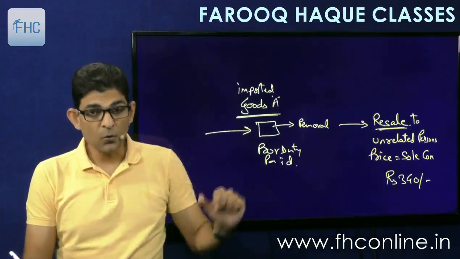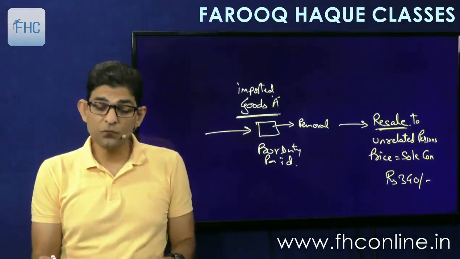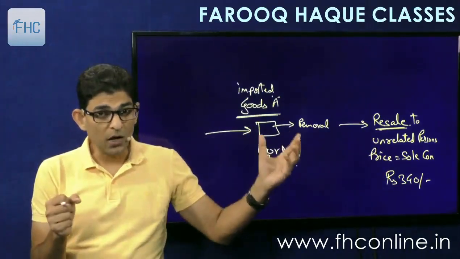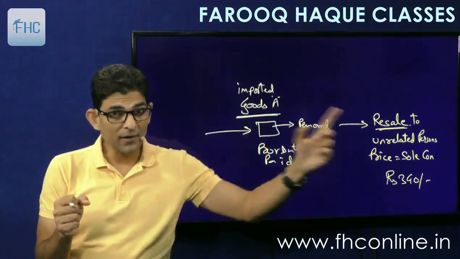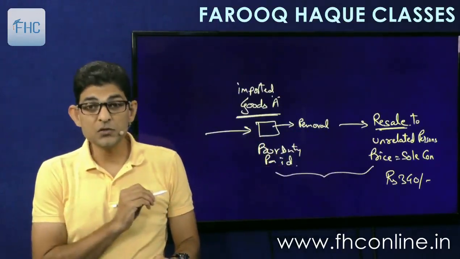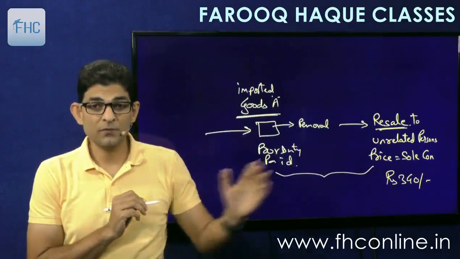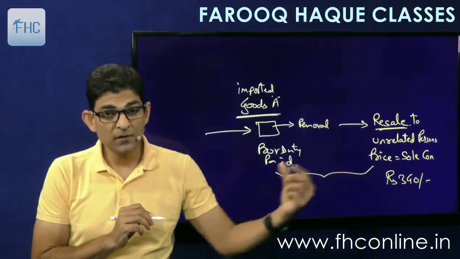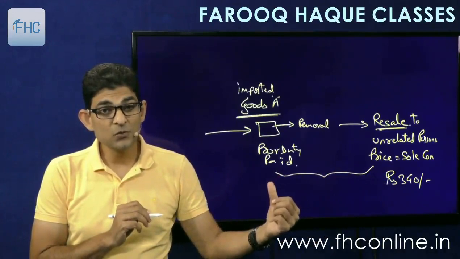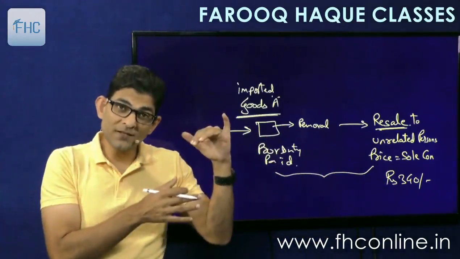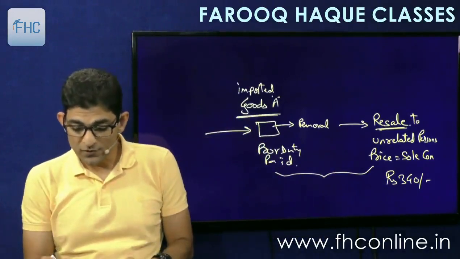Very good. Now what you do is, you find out what things add to the value after the goods are imported and up to the point of resale. All these value additions will be deducted from this price, and if we deduct these value additions from here, then we'll get the price at which the goods should have been imported. We go back to the import price, right? So what are these value additions?